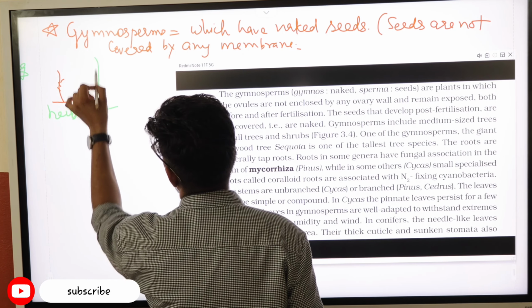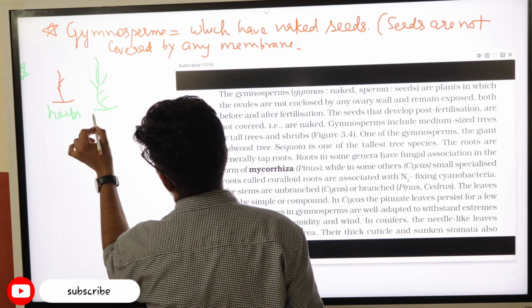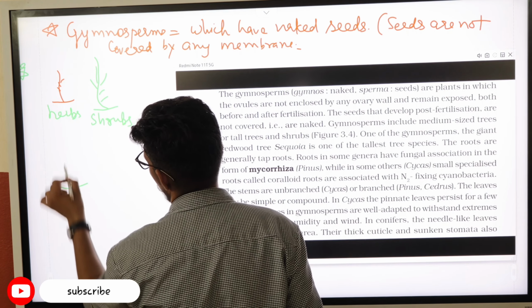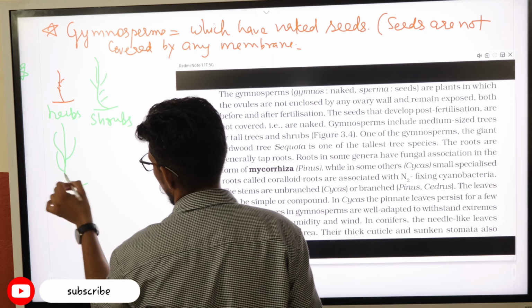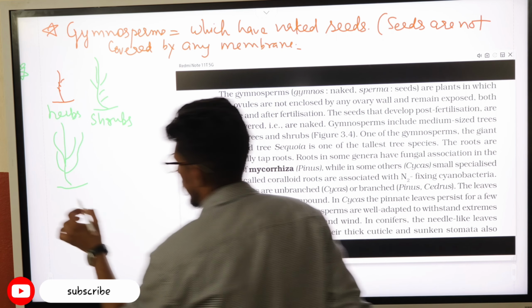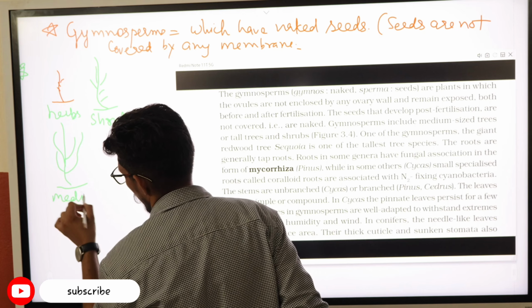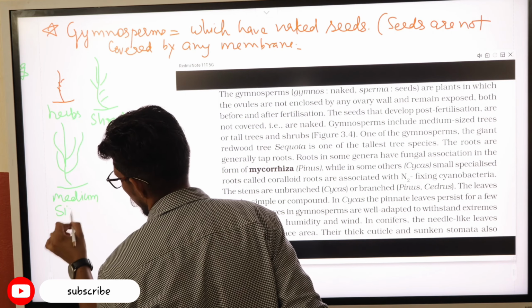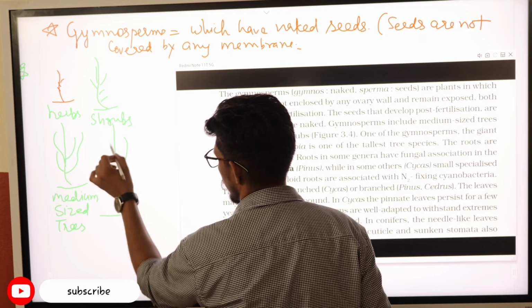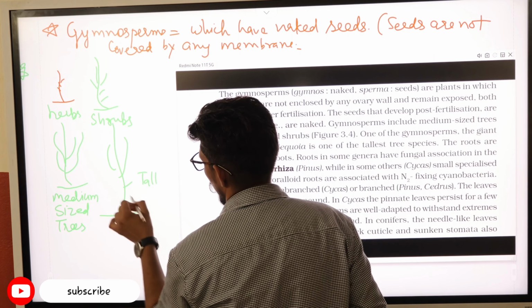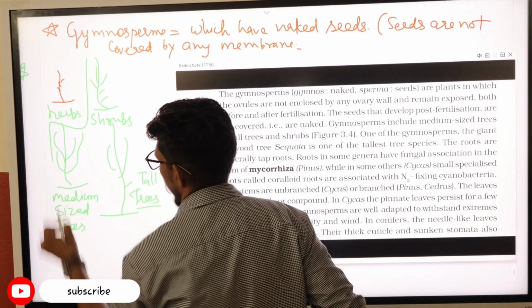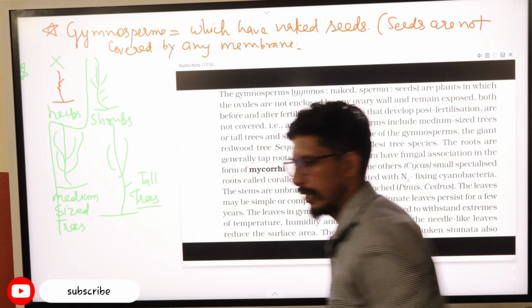Then some medium sized plants are known as shrubs. And there are some categories of plants which are tall trees, but these tall trees can also be medium in size, so they are known as medium sized trees. And there are some tall trees. So the Gymnosperm has all the types excluding the herbs category.